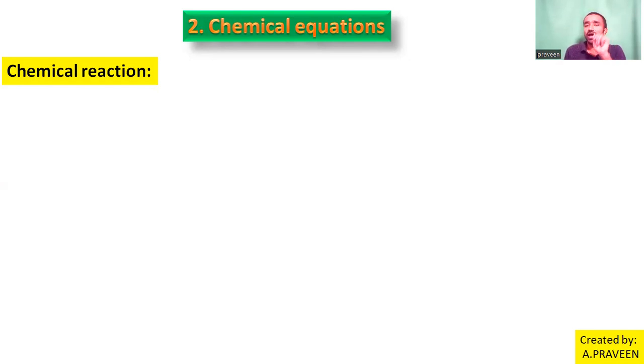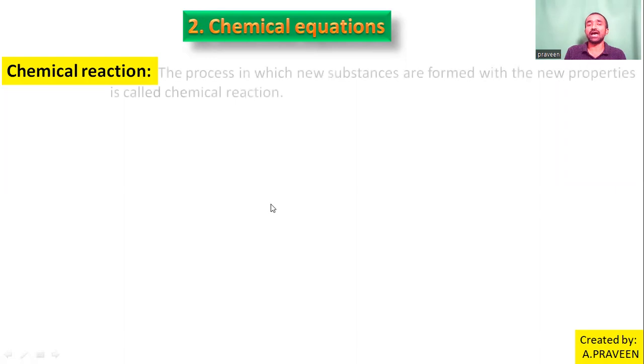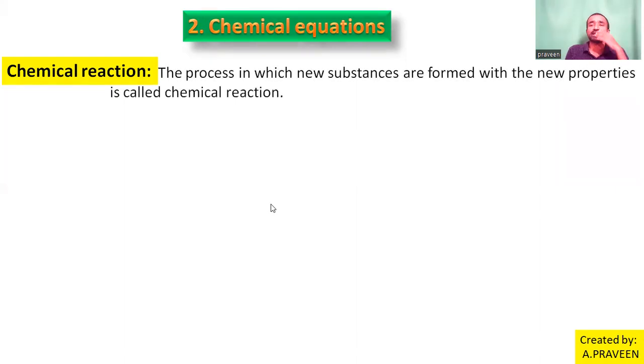So from this, I am able to say it is a process that takes place between 2 different substances and gives completely different characteristic properties to the new substance. That process I am naming a chemical reaction. The process in which new substances are formed with new properties is called a chemical reaction.